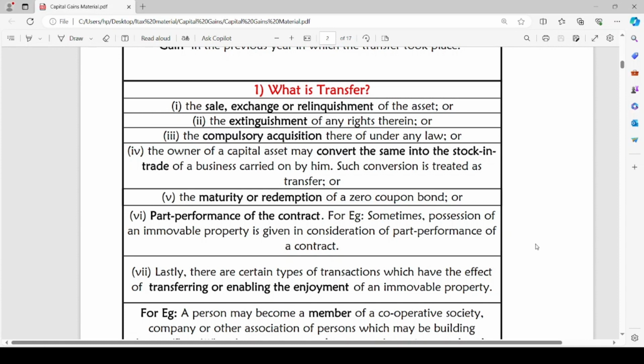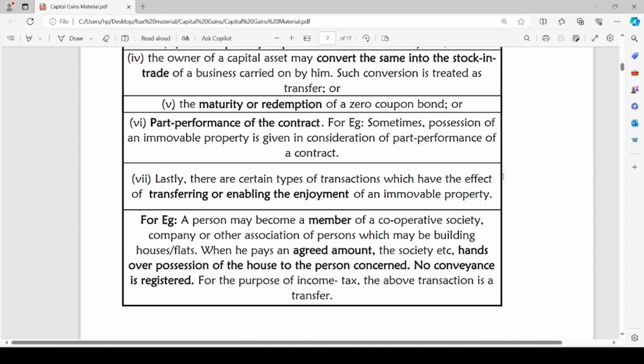Conversion of capital asset into stock in trade. The owner of a capital asset may convert the same into stock in trade of a business. Such conversion is treated as transfer. The fifth point, maturity or redemption of a zero coupon bond. Then, part performance of the contract. For example, sometimes possession of an immovable property is given in consideration of part performance of a contract. After part performance of a contract, the possession of an immovable property is given as a form of consideration.